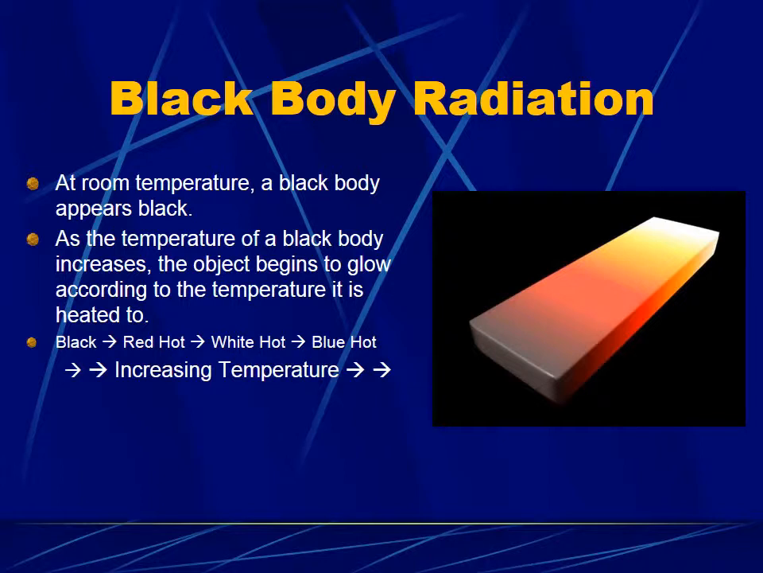So at room temperature, a black body appears to be black. But if we were to heat up that object, as it heats up, it starts to glow. And it'll start to glow red, and as it gets hotter, it'll glow white. As it gets even hotter, it could even glow blue.